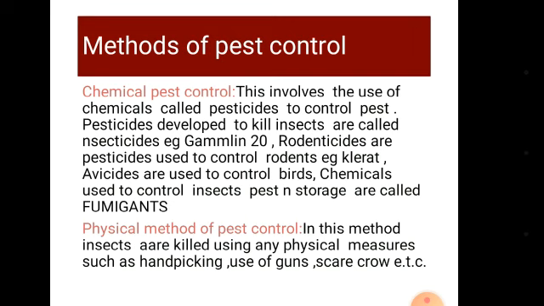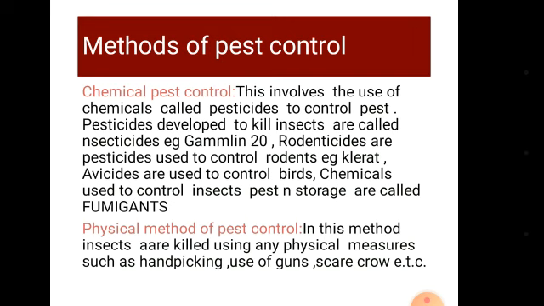Chemical method of pest control. This involves the use of chemicals called pesticides to control pests. Pesticides developed to kill insects are called insecticides. Example: Gammalin 20, used in controlling cocoa insects. Pesticides used to control rodents are called rodenticides. Example: chirates. They are poisonous, which when eaten by the rodent leads to its death.